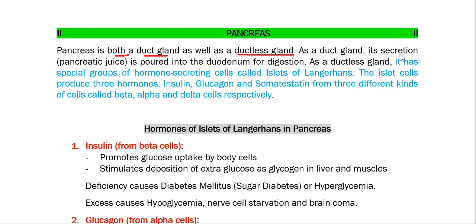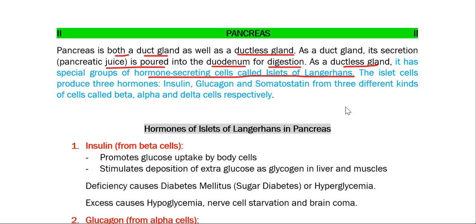As a duct gland, its secretory product is pancreatic juice, which is poured into the duodenum, the small intestine, and it is mainly for digestion processes. As a ductless gland, that means as an endocrine gland, it has some special hormone secreting cells, which are called the islets of Langerhans.